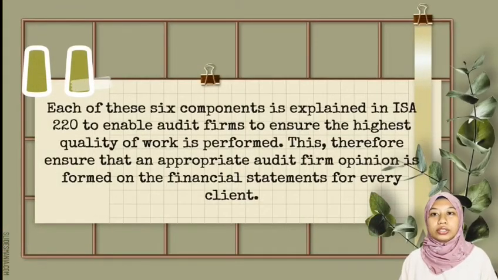Each of these six components is explained in ISA 220 to enable audit firms to ensure the highest quality of work performed. This therefore ensures that an appropriate audit firm opinion is formed on the financial statements for every client. Next, we will learn the next subtopic, the Audit Oversight Board, with Asila.